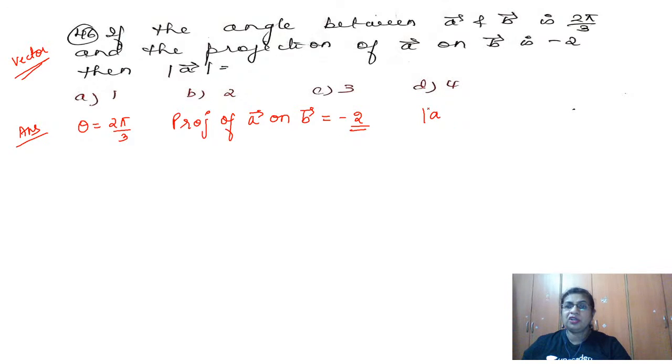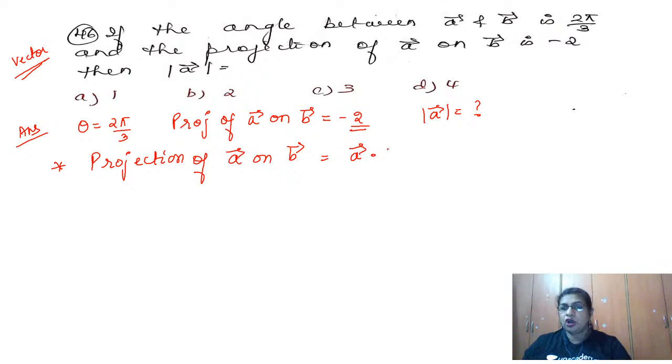Then I have to find what is the magnitude of A. Now, whenever that word projection is there, I remember the projection formula. What is the formula? Let us write that formula. So what is the projection of A vector on B vector? The projection of A vector on B vector is equal to A dot B by magnitude B, isn't it? This is the formula which we have learned. That is, A vector on B vector is A dot B, the dot product, divided by, on whom? On B, no? So magnitude of B.